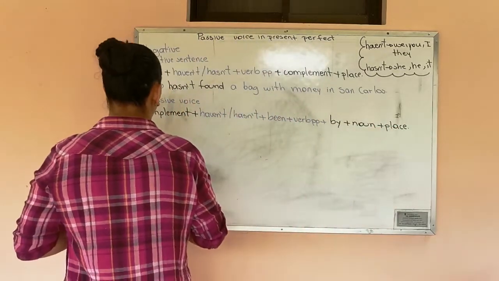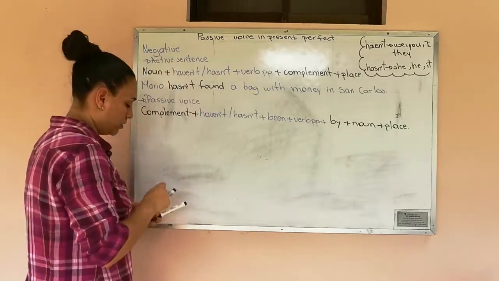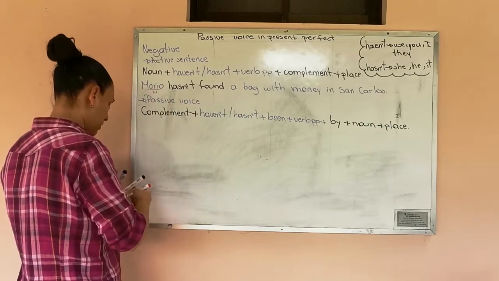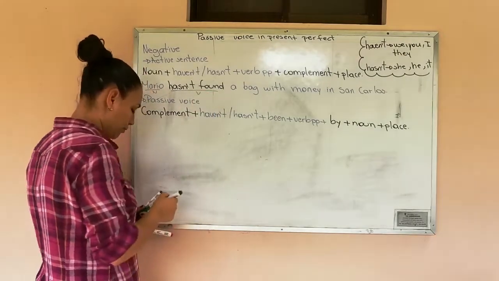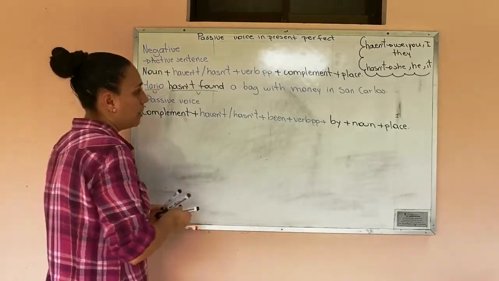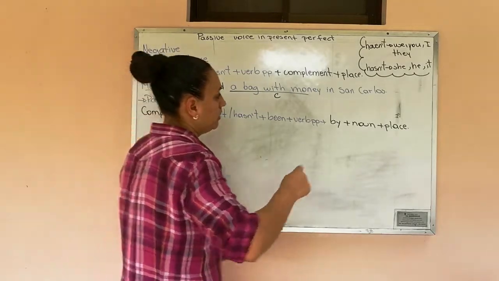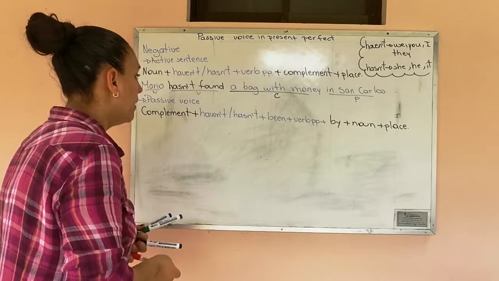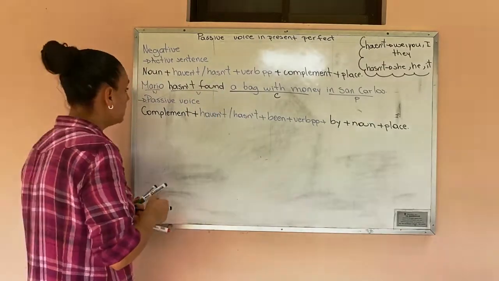Okay? We are going to identify the parts of this sentence. Mario is the noun, hasn't found is the verb, a bag with money is the complement, and in San Carlos is the place.